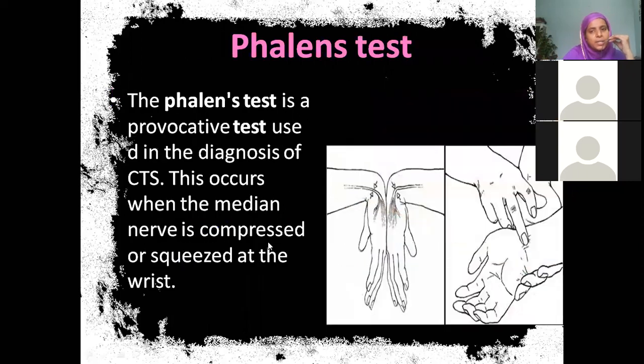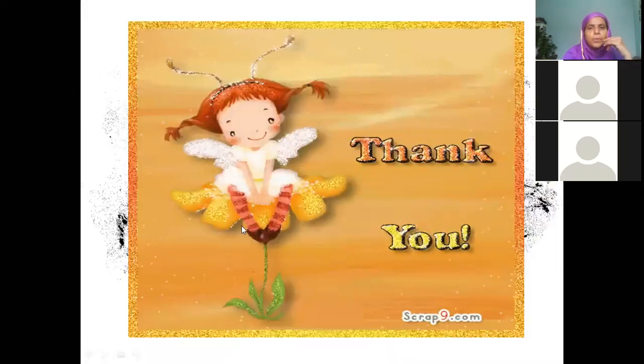There is one more test, which is called the phalanx test, like this. We are able to do it, but they won't be able to. In the diagnosis of carpal tunnel syndrome, you will see this occurs when the median nerve is compressed or squeezed. They will not be able to do this movement like this. Hope you understood, beta.